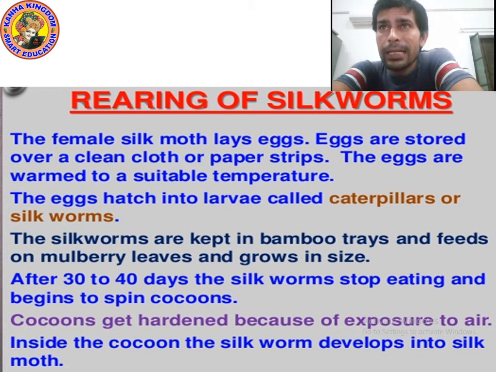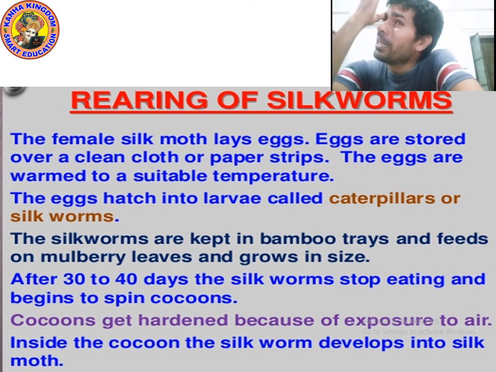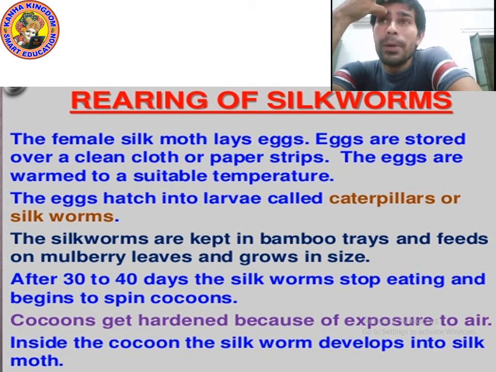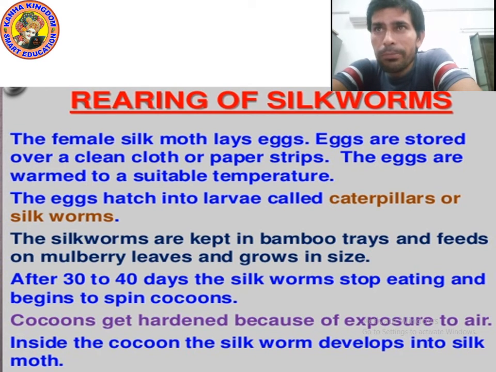Okay, the eggs hatch into larva. Yes, then the eggs hatch into larva, which we also call caterpillar. The silkworms are kept in bamboo trays, where they feed on mulberry leaves and grow in size. Yes, in the bamboo trays we also put mulberry leaves. So the caterpillars, or silkworms, start eating mulberry leaves and grow in size.